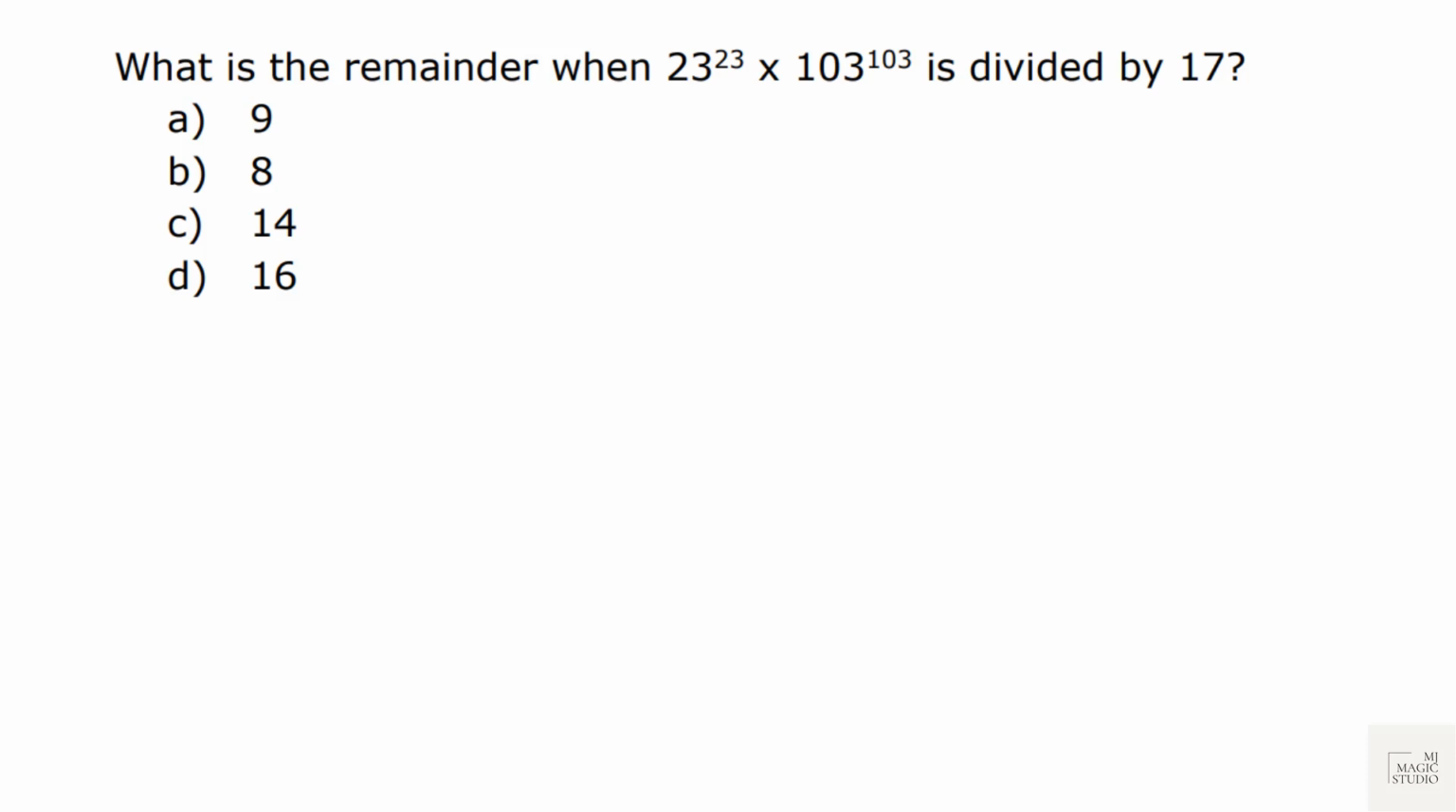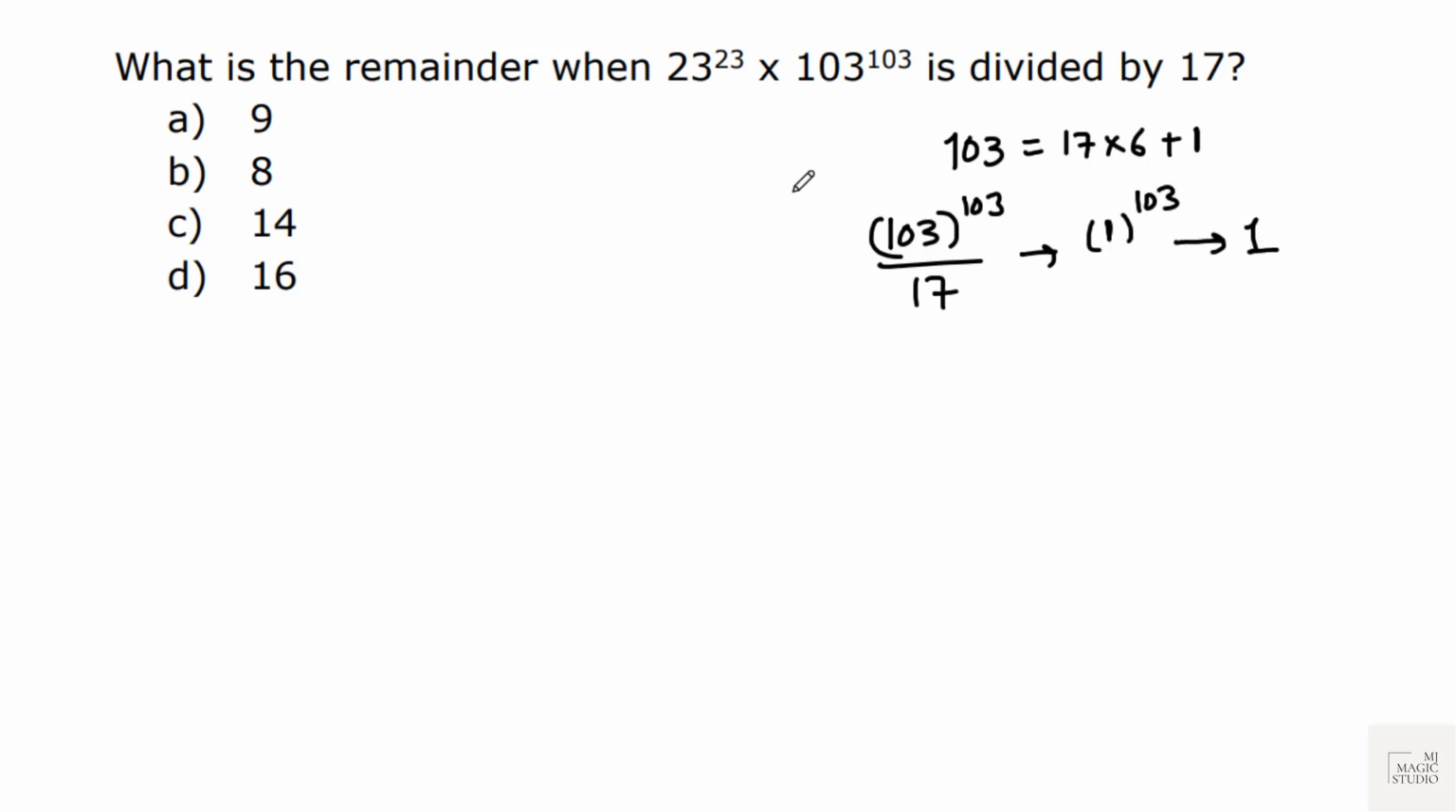Again a classical question from number system, remainders. Please give it a try. What is the remainder when 23 to the power 23 is divided by 17 and 103 to the power 103 is divided by 17, and then we will multiply the remainders of both. Let's first see 103. 103 is actually 17 into 6, that is 102, plus 1. That means 103 to the power 103 when divided by 17 will leave remainder 1 to the power 103. That would be 1. Done the first part.